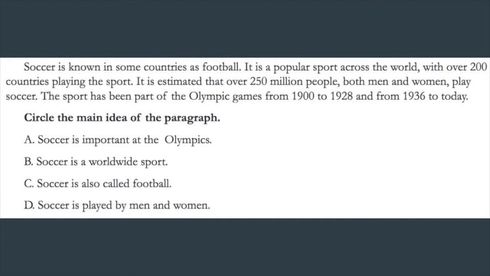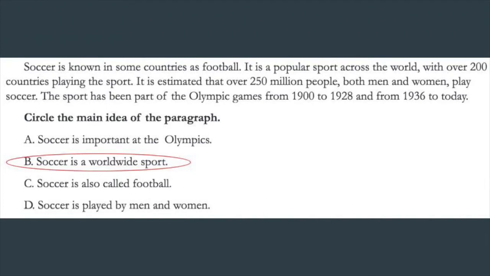All right. So circle the main idea, or not circle, y'all can't circle. Write down A, B, C, or D for what you think is the main idea of this nonfiction paragraph. Did you write down B?